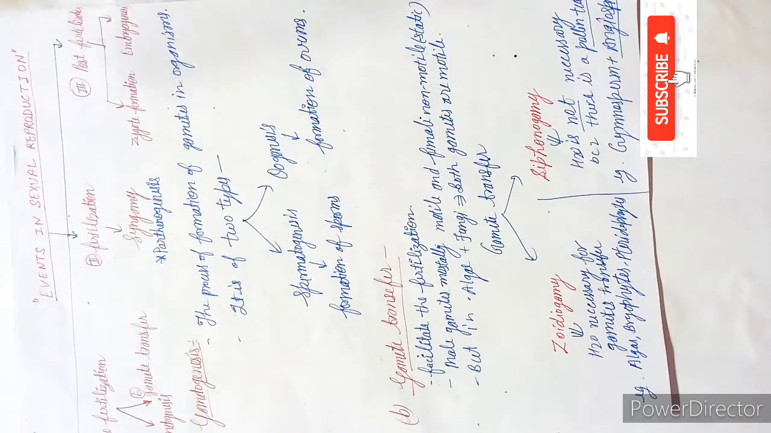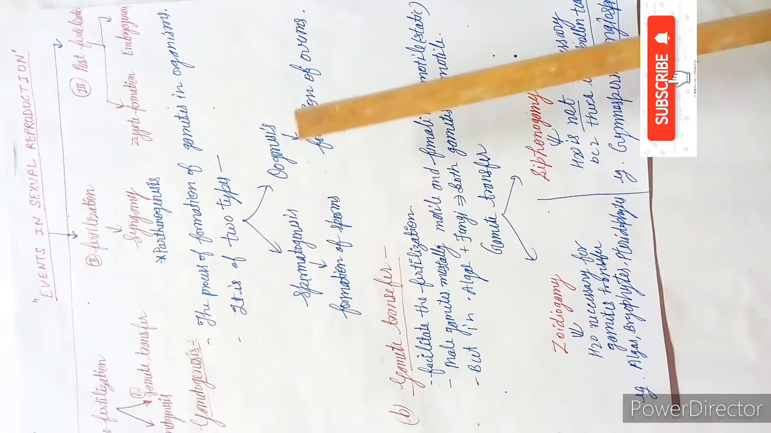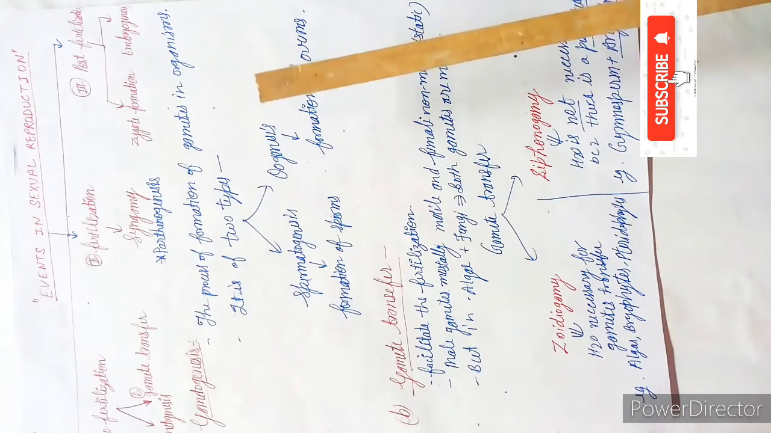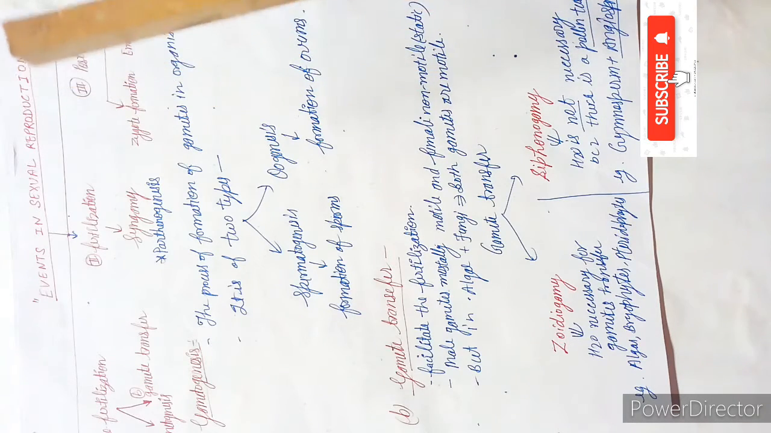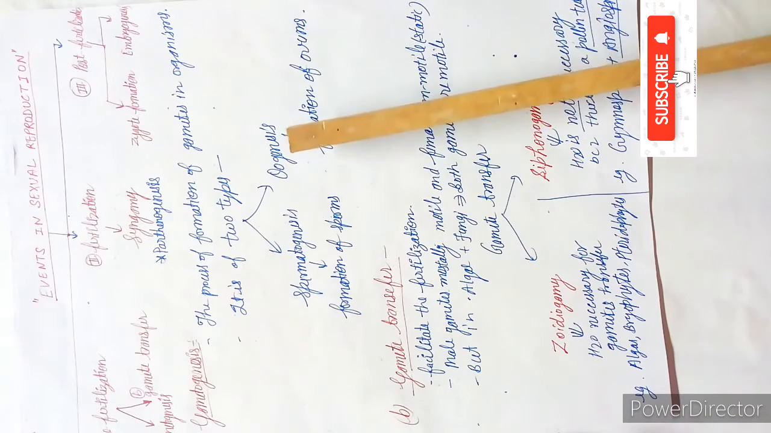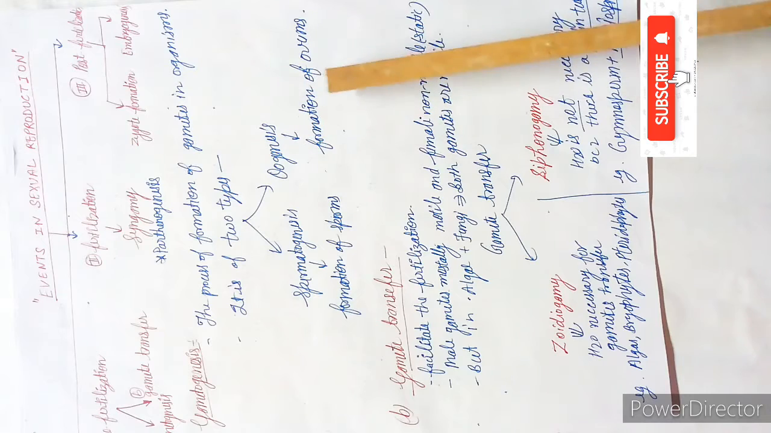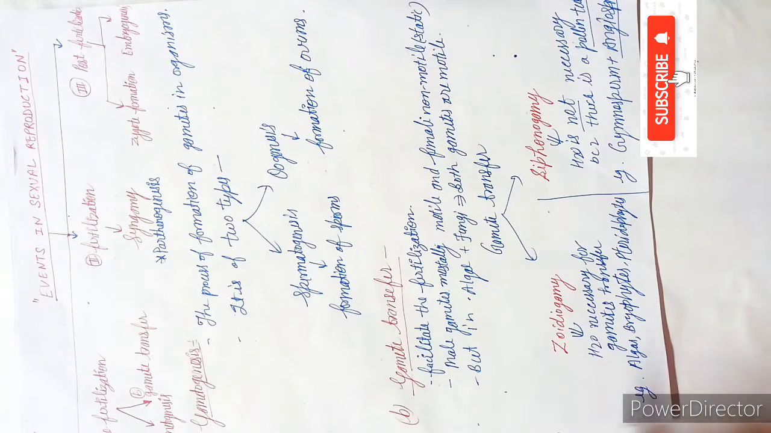When gametes are synthesized in the male, it is called spermatogenesis, formation of sperms. In bryophyta and pteridophyta, the male gamete is called antherozoid, so antherozoid is the male gamete in the case of lower plants. Next is oogenesis, meaning formation of ovum. In lower plants, it takes place in the archegonium.